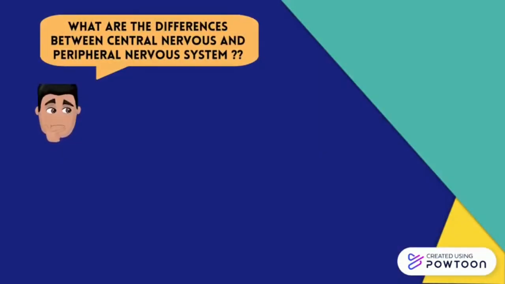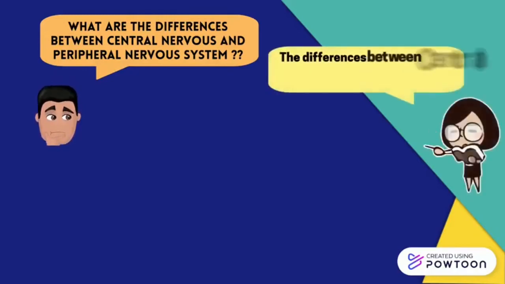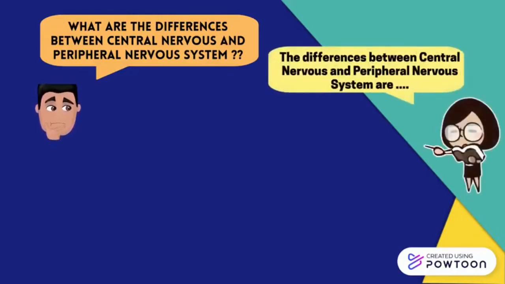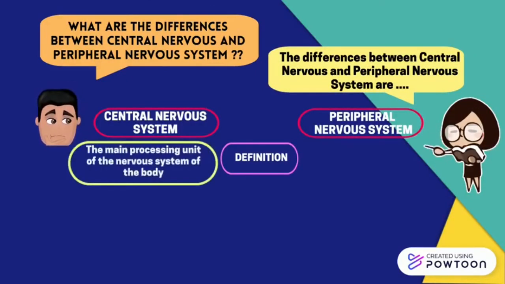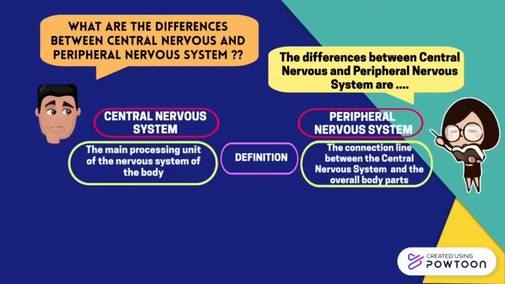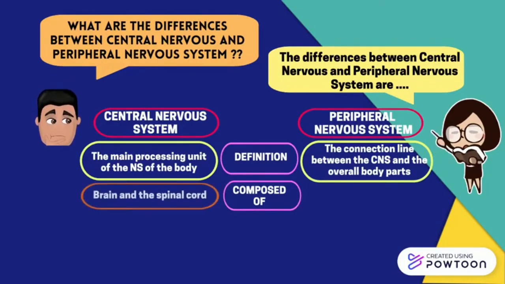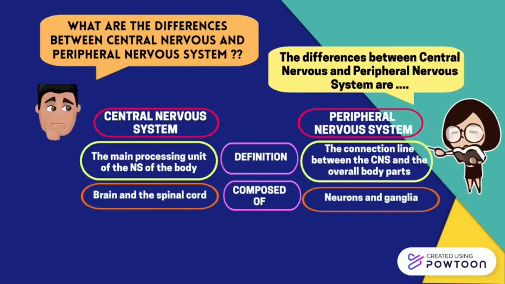What are the differences between central nervous and peripheral nervous system? The differences between central nervous system and peripheral nervous system are: CNS is the central processing unit of the nervous system of the body, while PNS can be defined as the connection line between CNS and overall body parts. For CNS, it is composed of brain and spinal cord, while PNS are composed of neurons and neuron clusters called ganglia. Furthermore, PNS can be divided into two, which are somatic or voluntary nervous system and autonomic or involuntary nervous system.